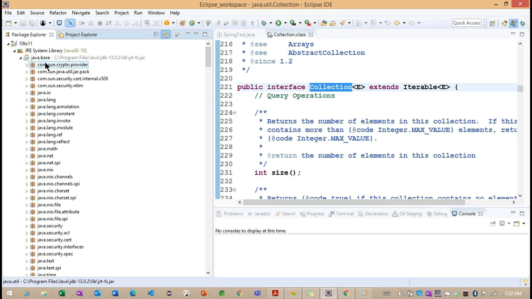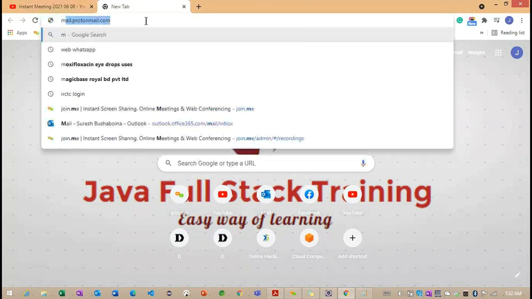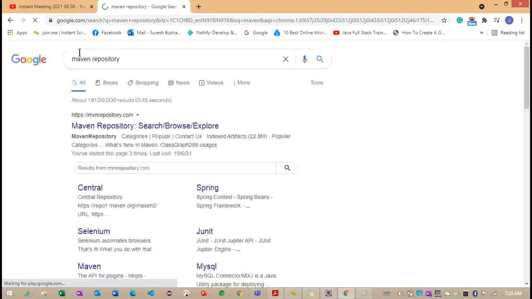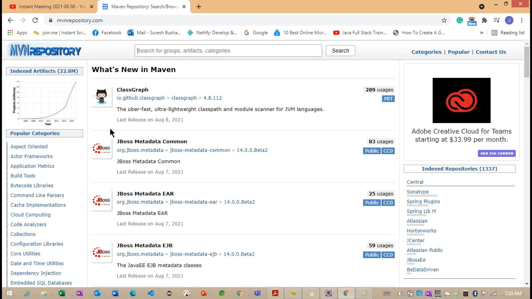Those jars we get from a website called Maven Repository, because we are going to discuss the examples with the help of Maven concepts.